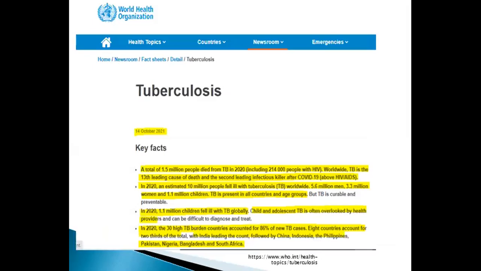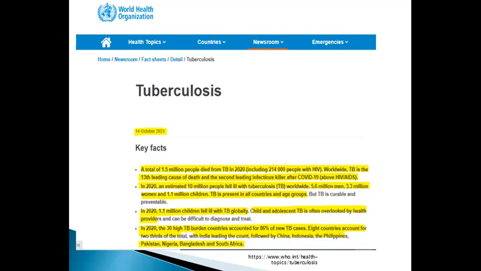Some key facts and figures about tuberculosis according to WHO. A total of 1.5 million people died from TB in 2020. TB is the 13th leading cause of death and the second leading infectious killer after COVID-19. In 2020, an estimated 10 million people fell ill with TB: 5.6 million men and 3.6 million women. In 2020, 1.1 million children fell ill with TB globally. Child and adolescent TB is often overlooked by healthcare providers and therefore can be difficult to diagnose and treat.